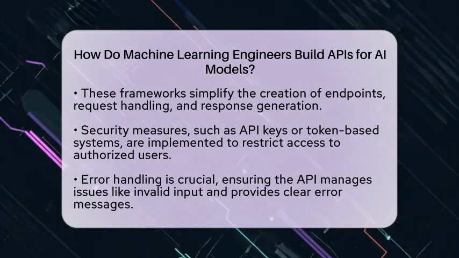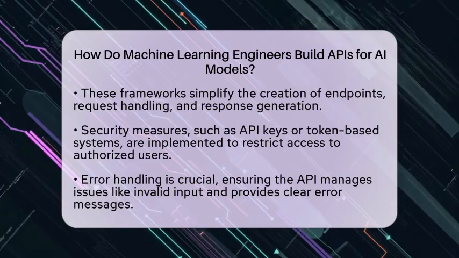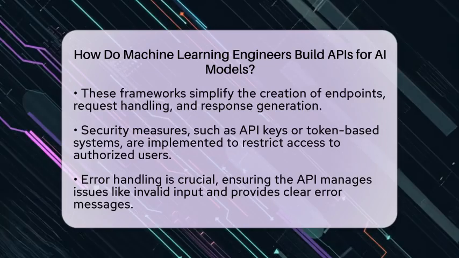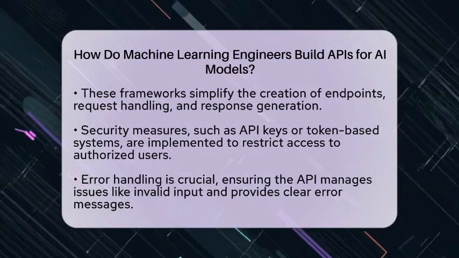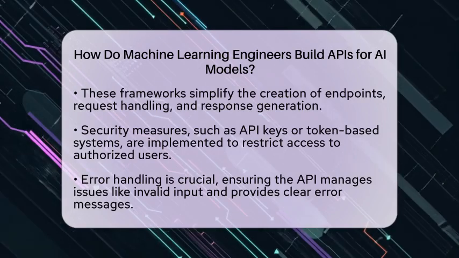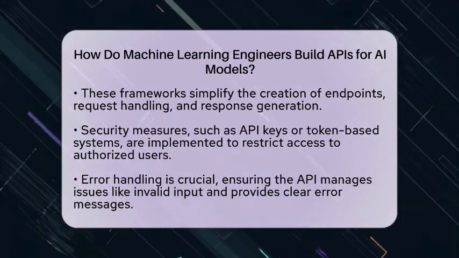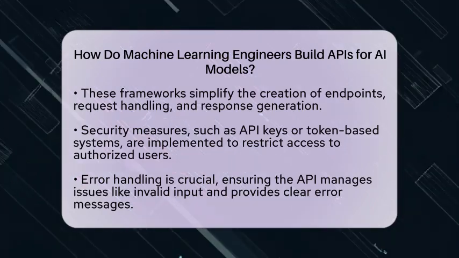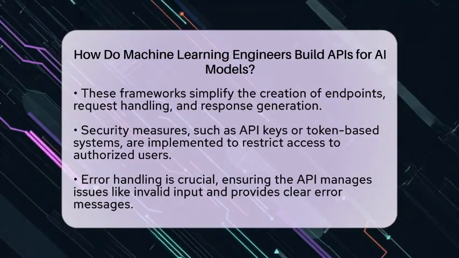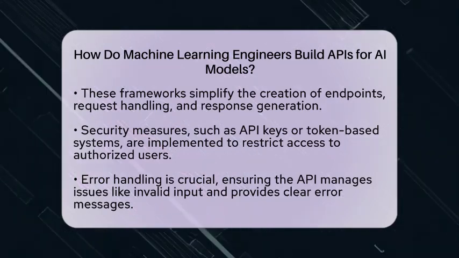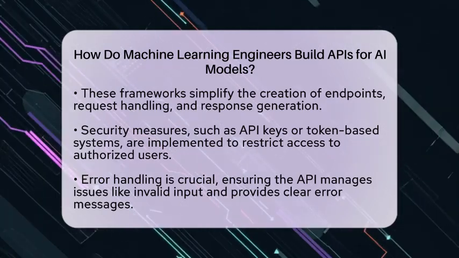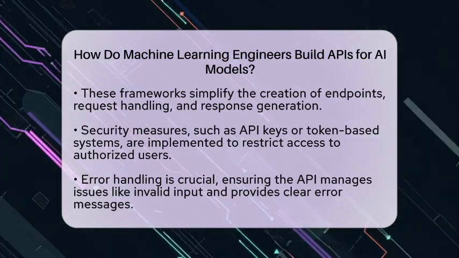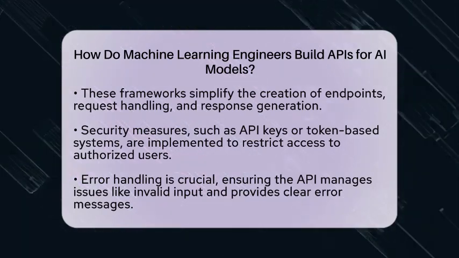Once the API is built, it is deployed on servers or cloud platforms, making it accessible over the internet. Engineers ensure that the API can handle increasing numbers of requests efficiently, often using load balancing and containerization tools like Docker. After deployment, monitoring the API's performance and usage is crucial. Engineers keep an eye on it to detect any issues or performance drops. They update the model or API as needed to improve accuracy or add new features.